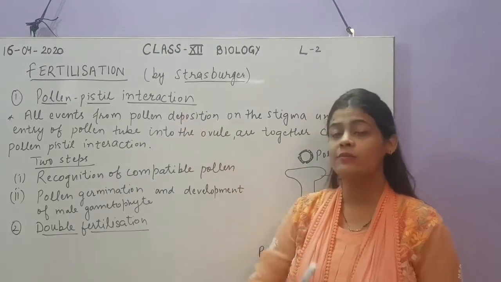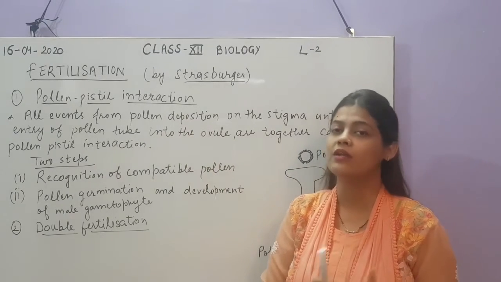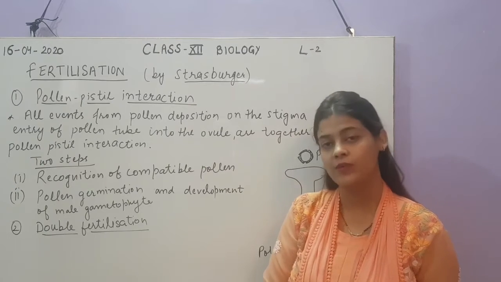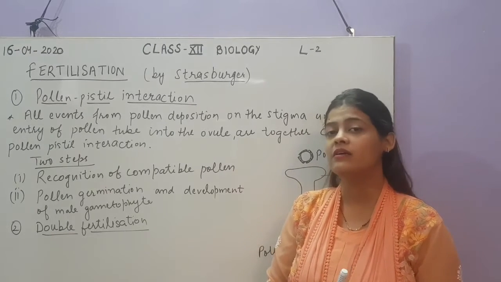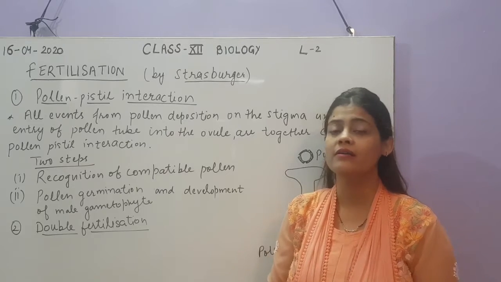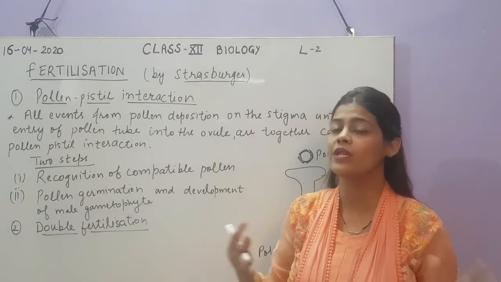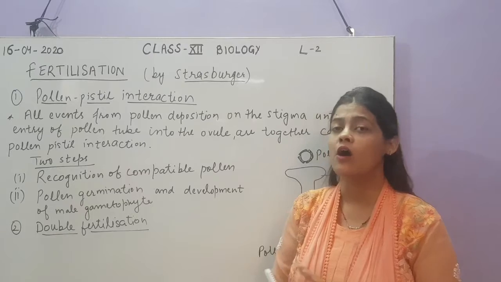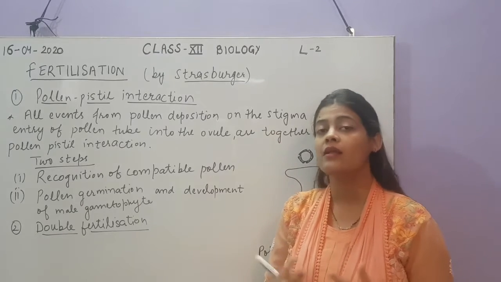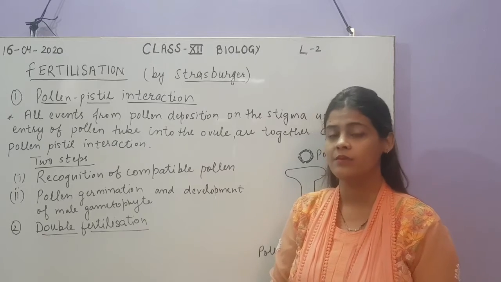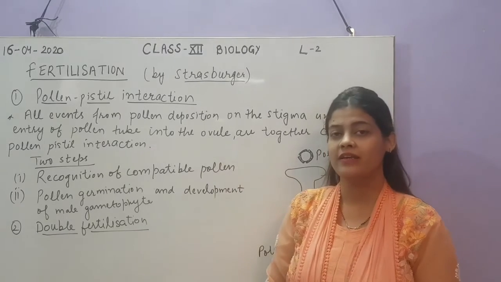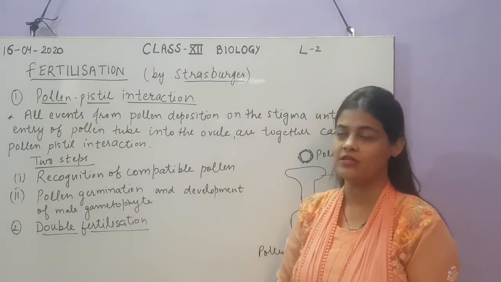So the pollens will not just move randomly in the air. There are so many pollens in the air which are of different plants. Then how will they know which plant they have to reach? That is why we study pollen-pistil interaction.